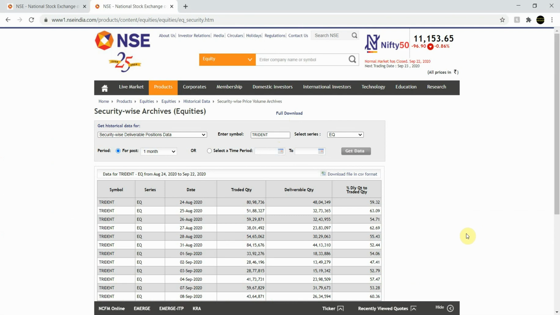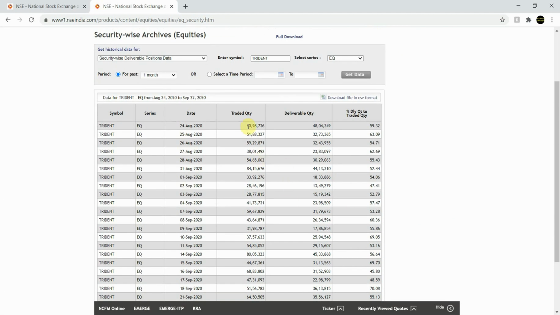Okay, one more important note, that you can also download this file in the CSV format, but I am not downloading this right now because I just need the traded quantity and the symbol right here. If I download the separate files of each and every company that I am analyzing, then I have to apply the formula again and again.